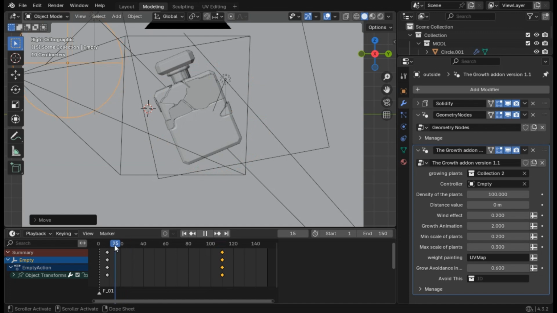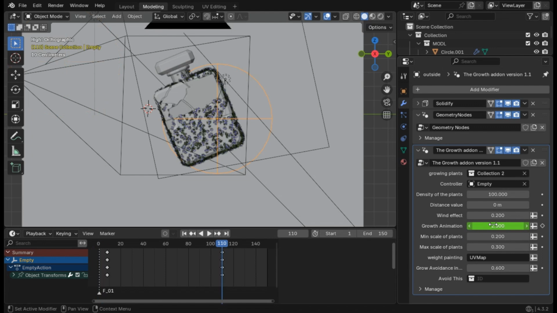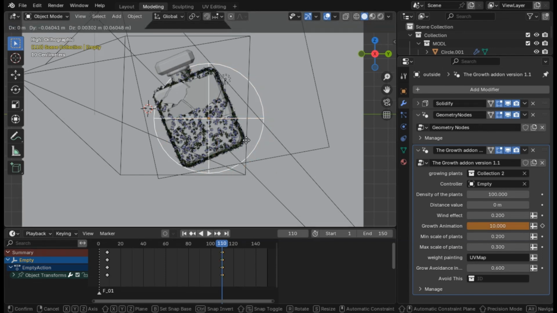I will go to the first frame on the timeline and set this to 0, okay? Then press I. We want it to be exactly 2. Then we will go to our last frame and set this high, maybe 10 to cover it all. We don't need that much, just 5 to cover everything. Okay, I might add some more. Let's say 10 and I. So now you can see it's animated.